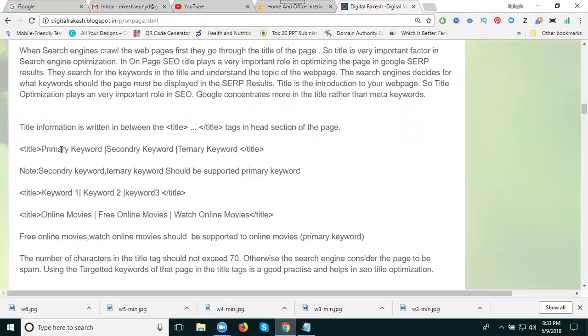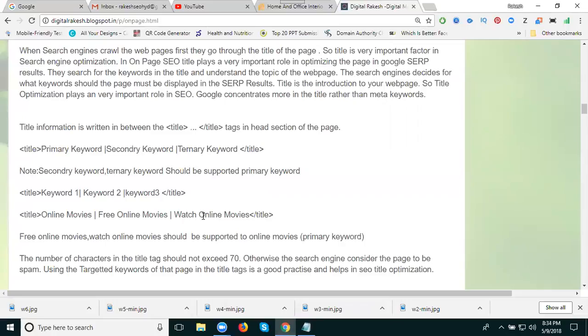Here I'm taking one example: online movies, free online movies, watch online movies. What is the common keyword? Online movies. Watch, free, online, movies: if you divide, all the keywords will match. Free, online, movies and watch match for four keywords that users can search differently.